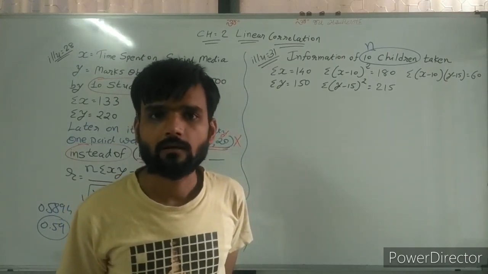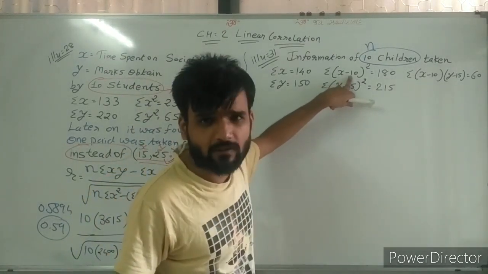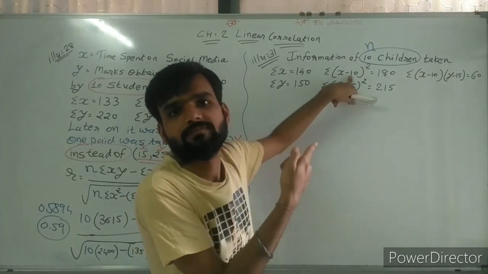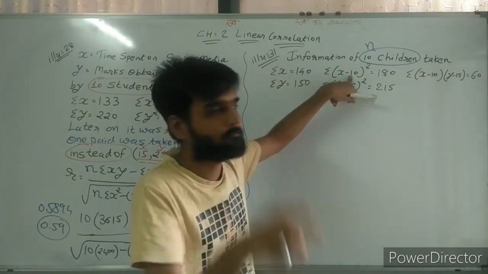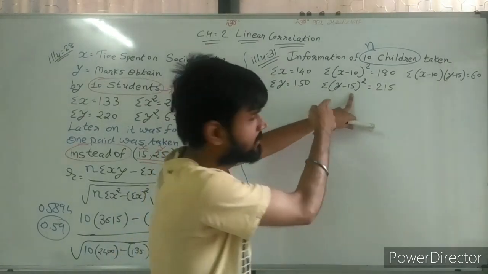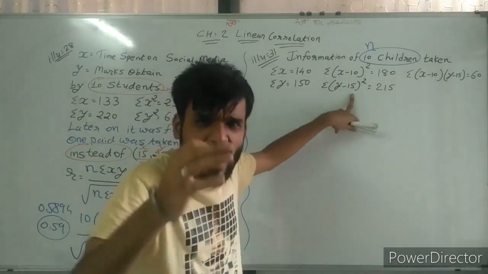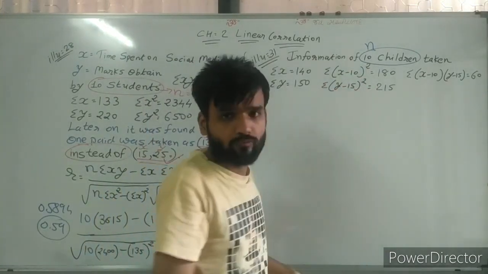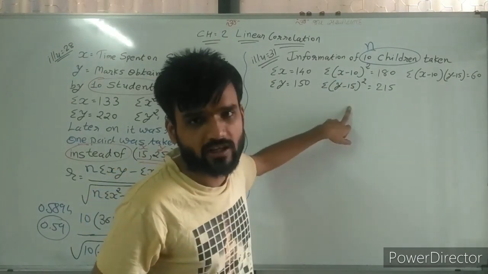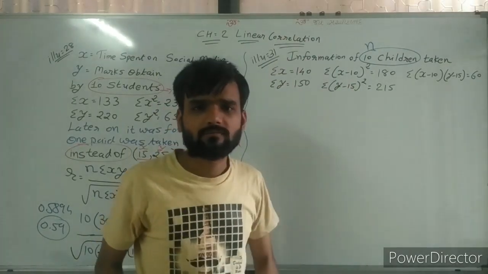Sir, why? Here x minus 10 is given. Is it x bar or not? Just check it. Same way, sir, here y minus 15 is given. Is it y bar? If any one of these two is x bar, suppose x bar is given, but y bar is not there, or y bar is given, x bar is not there.